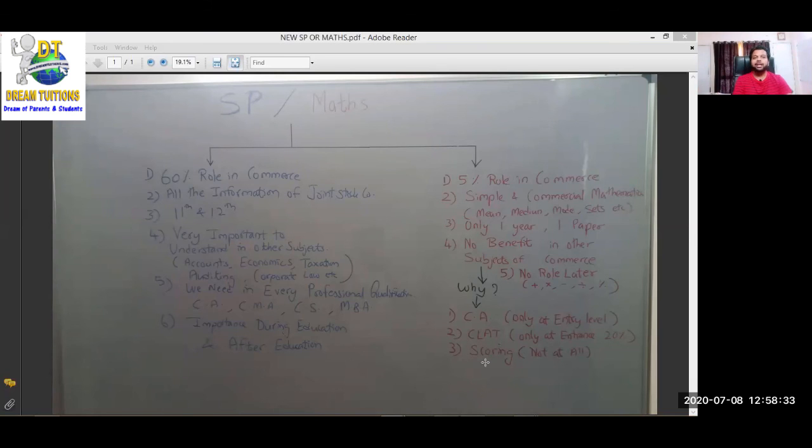ठीक है, and joining tuition, spending 10,000 for each subject, wasting time, wasting energy, and important thing is that spoiling the commerce by dropping the SP subject. Okay, and if you are taking SP, 60% role in commerce. SP has a 60% role in commerce. All the information of joint stock company, I have just explained you the entire syllabus of 11 to 12. Everything you come to know about the joint stock company in just 11 syllabus itself. It is there only for 11 to 12.